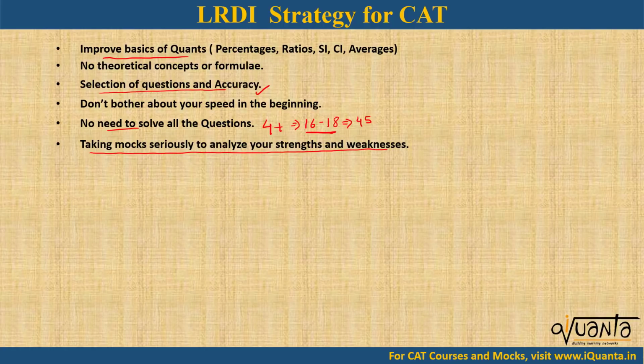So this is a mistake that most of the aspirants commit. They don't take mocks seriously and hence they are not used to handling the pressure during the exam. Also, if you don't write mocks seriously, you don't really build up a very good strategy to score well in this section. And due to this, an aspirant ends up scoring very less in this section. And don't forget that all the 100 percentilers write at least 35 mocks before they write the CAT. So you have to take mocks very seriously because they help you to analyze your strengths and weaknesses. So always try to solve a variety of sets, and that will definitely help you to build up your own strategy.